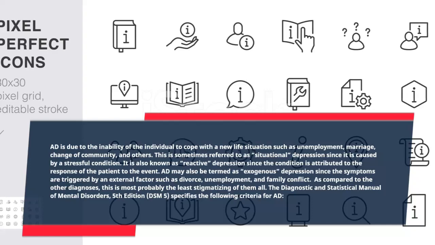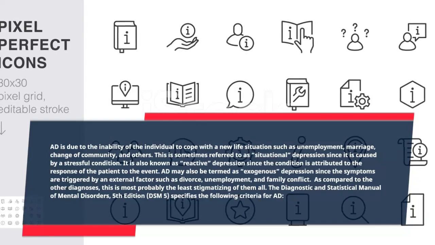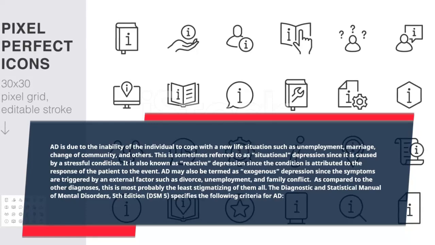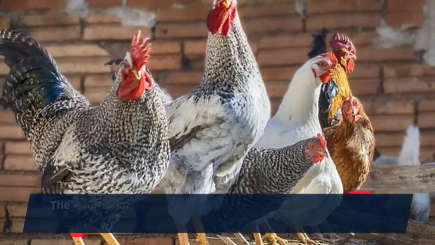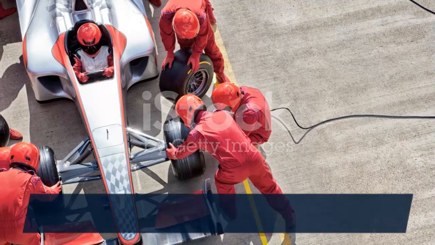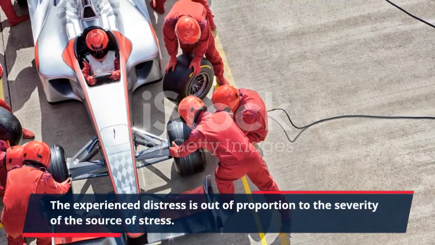The Diagnostic and Statistical Manual of Mental Disorders, 5th edition, DSM-5, specifies the following criteria for AD. The emotional or behavioral symptoms manifested within 3 months of the onset of the stressor. The experienced distress is out of proportion to the severity of the source of stress.